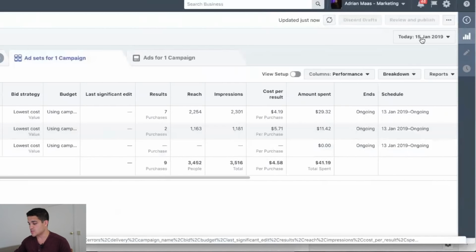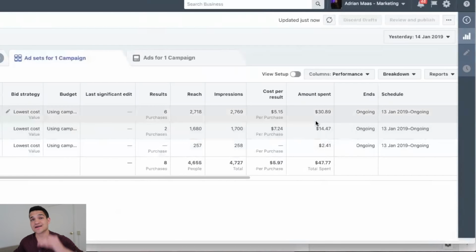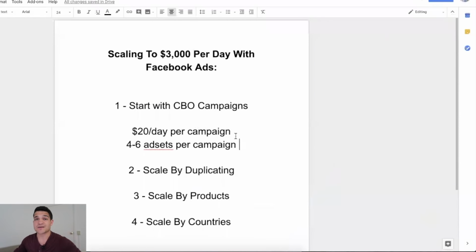But as you'll see, the ones that don't work, for example, that only spent $241, that's because Facebook recognizes that it doesn't work, that it'll bring bad quality traffic, that the audience just sucks, right? It sends traffic to the top winning ad sets because Facebook knows that those are going to perform better based on the first couple bucks that you spend on the platform. So that's why CBOs are so much better, because Facebook optimizes for you. You don't have to do the wasting money and the optimizing for yourself.